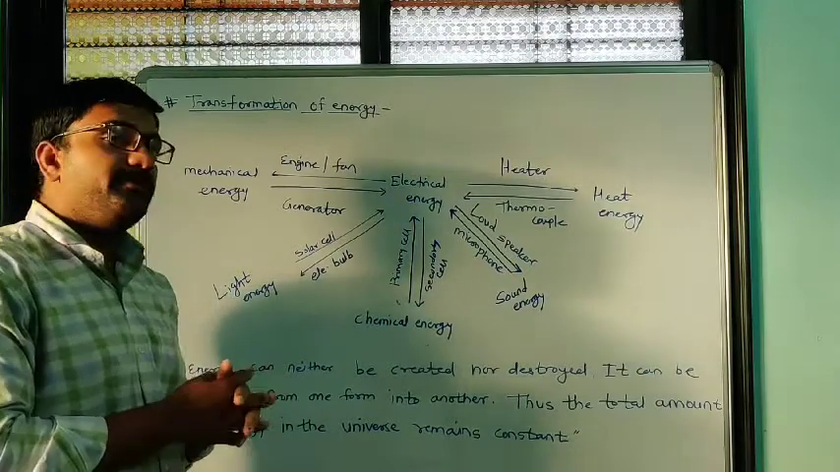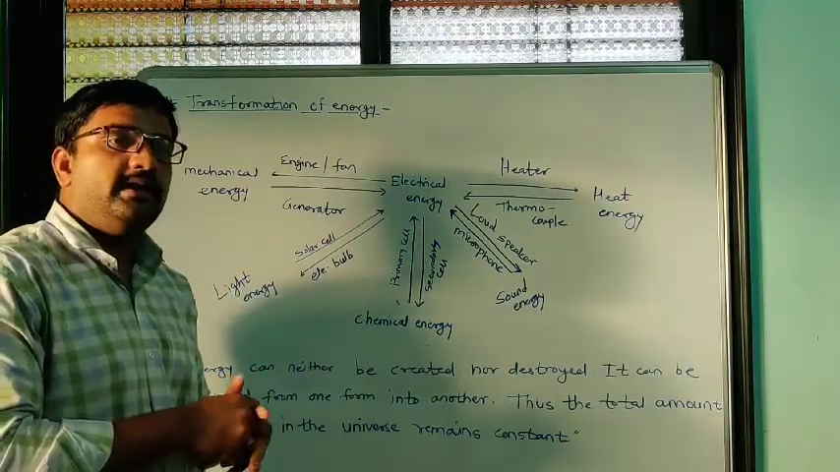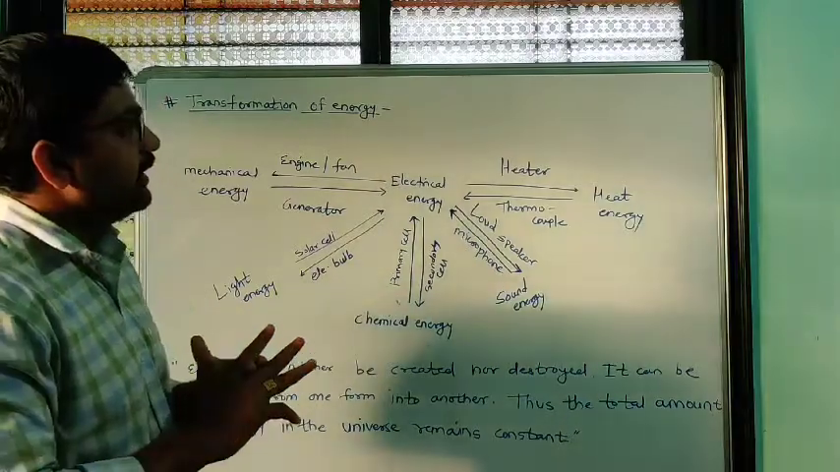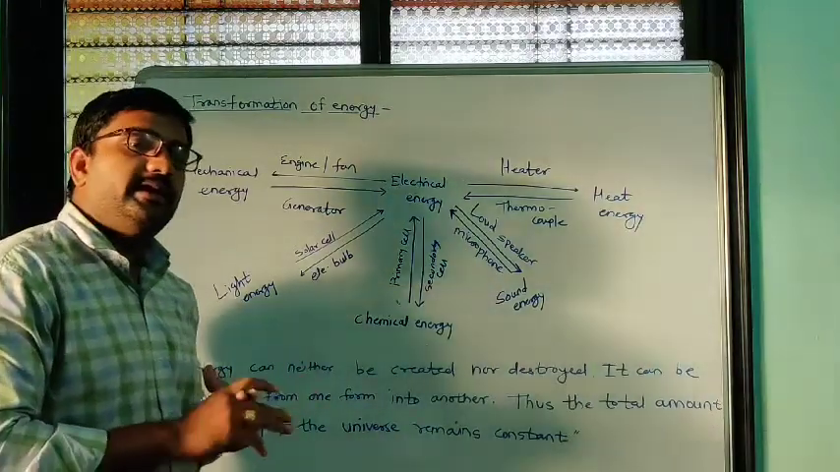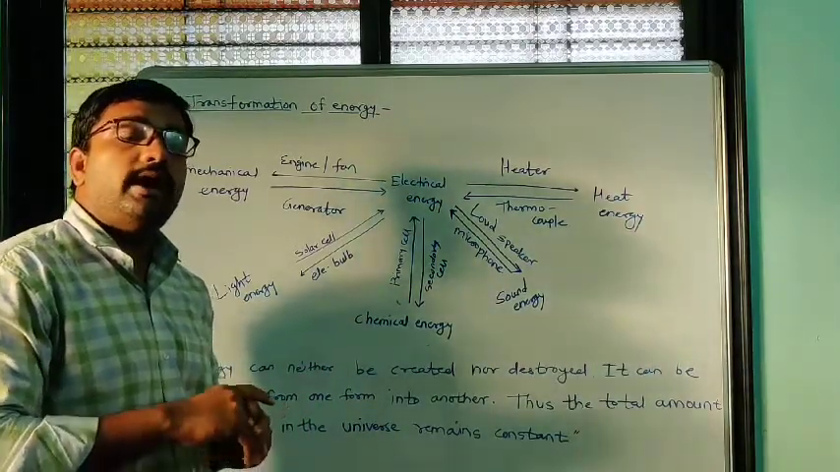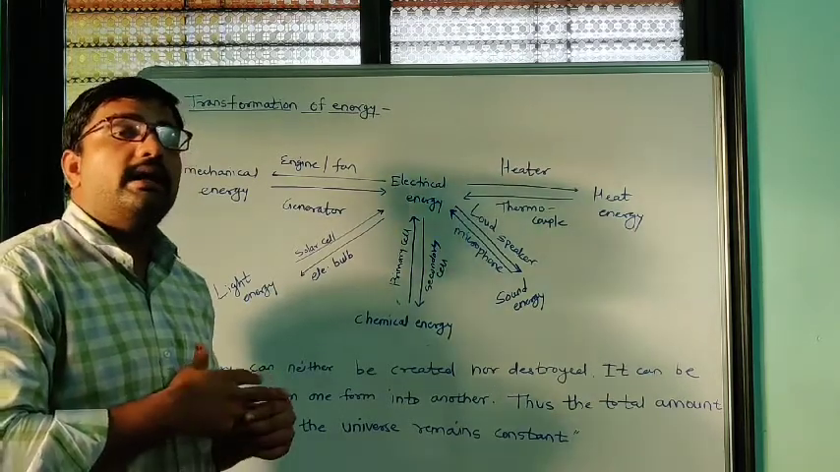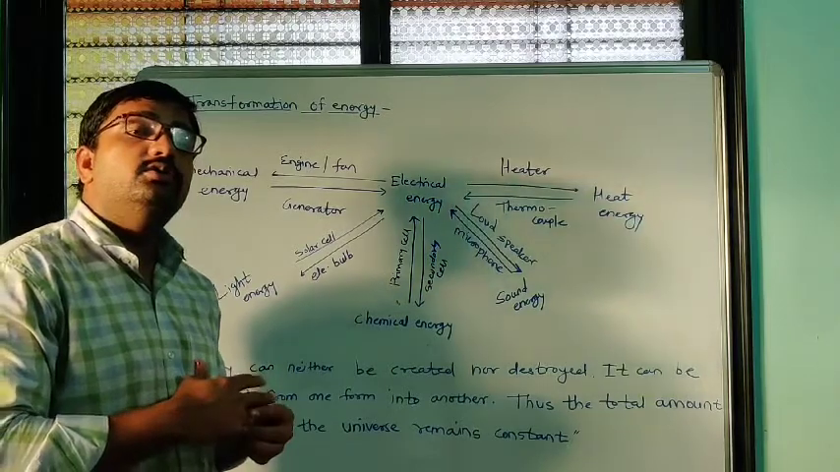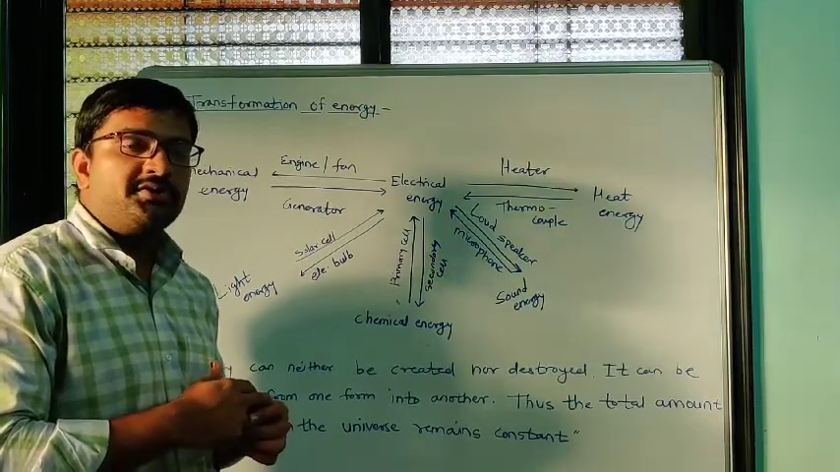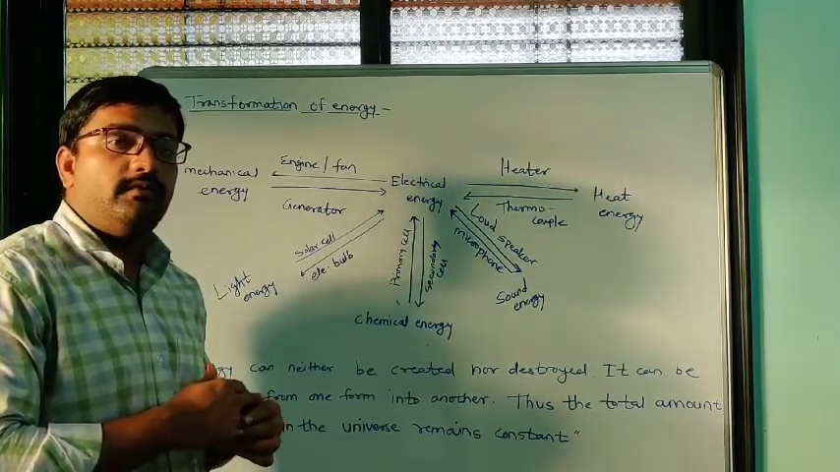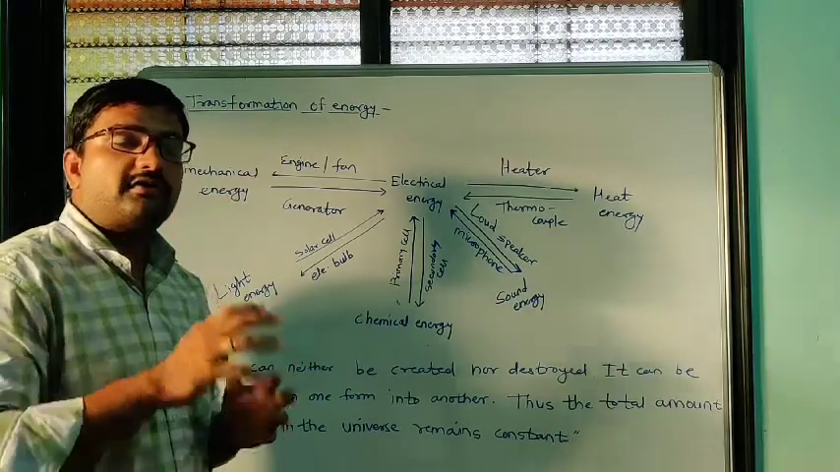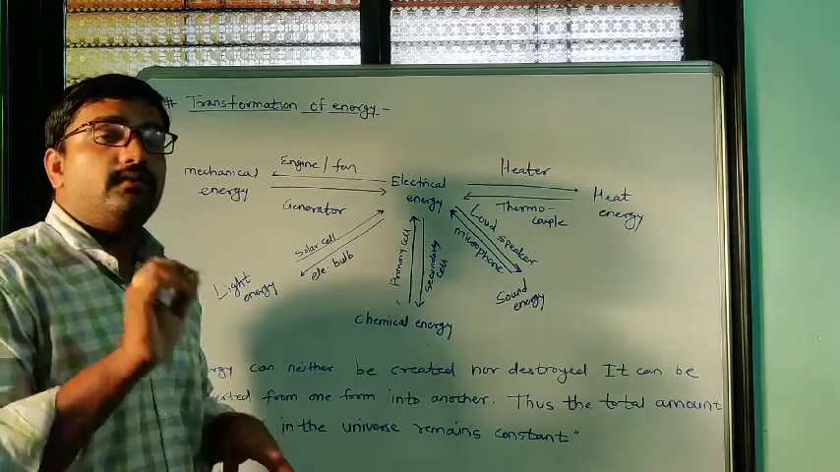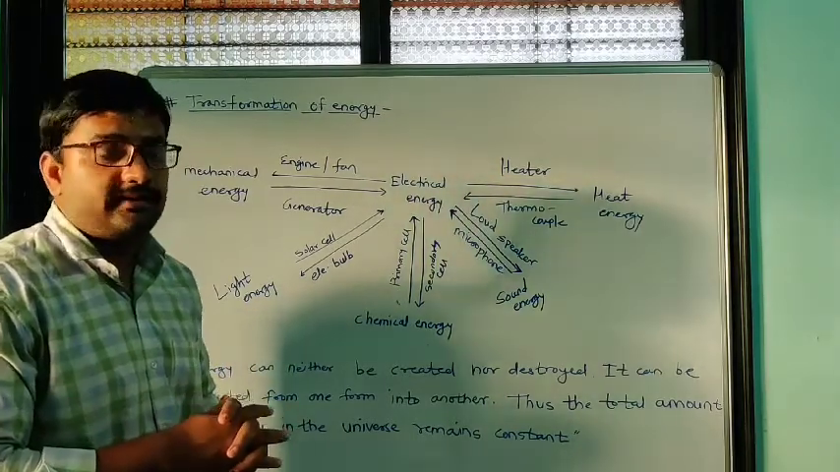There are two types of energy we have studied, that is potential energy and kinetic energy. The formula for kinetic energy is 1 by 2 mv square. Kinetic energy is the energy gained by an object due to its motion, where m is the mass of an object and v is the velocity of an object. That is the formula of kinetic energy.